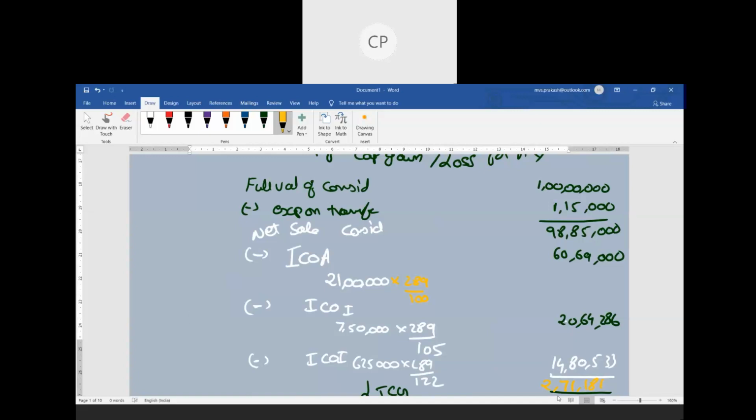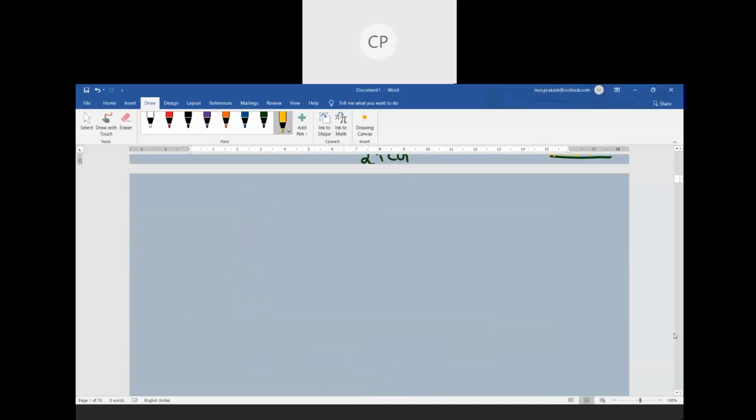Once this is done, we'll get into the special cases. Insurance, stock, these two things we'll discuss today. Okay, so now let us move on to the special cases. Capital gains in special cases. So how to calculate capital gains in special cases. So what are the special cases basically?